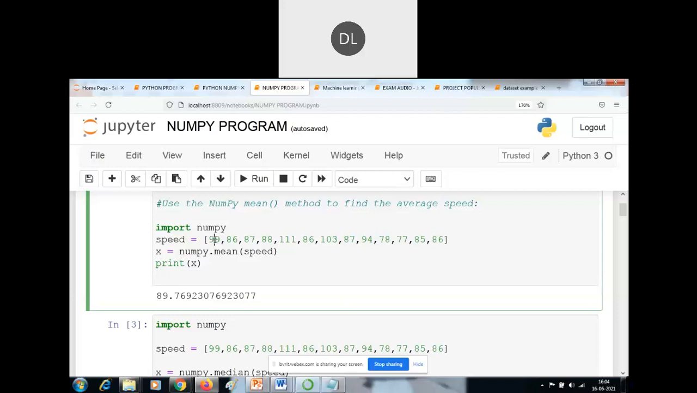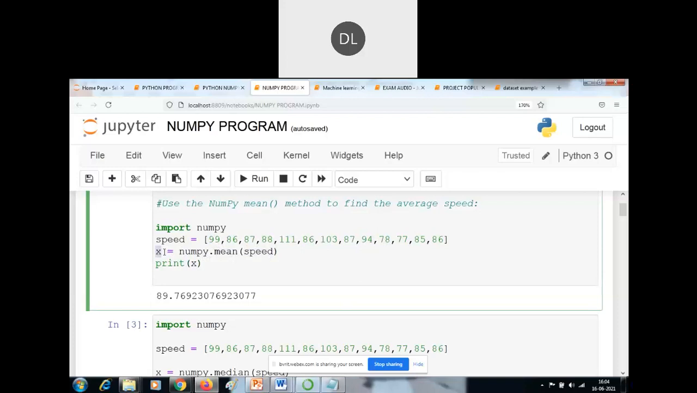Here I'm using the speed variable, and within the speed variable I'm assigning some elements, and after that I'm finding the mean. The mean method is defined in the NumPy package. I'm just passing this variable as the parameter. After that I'm going to print this variable. The result is stored into the x variable.